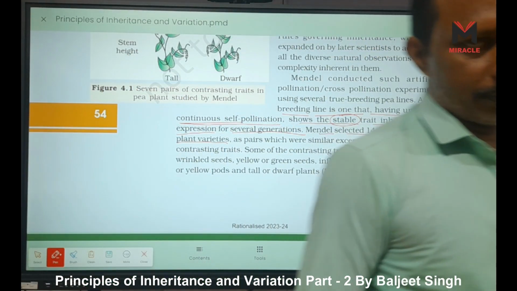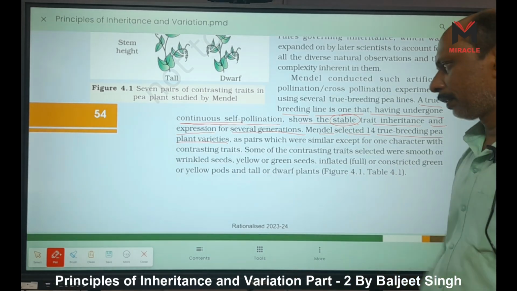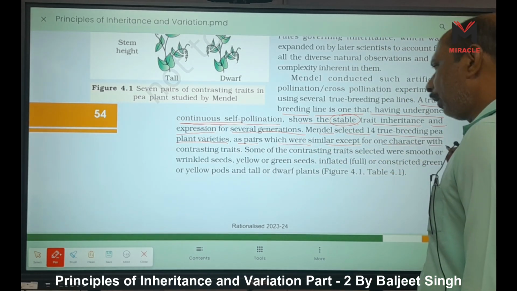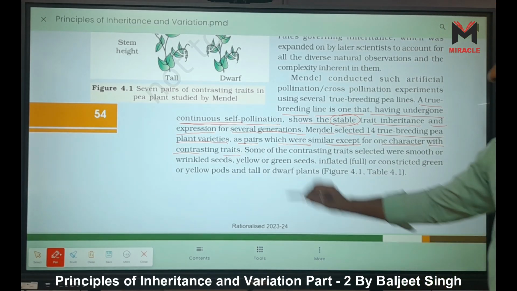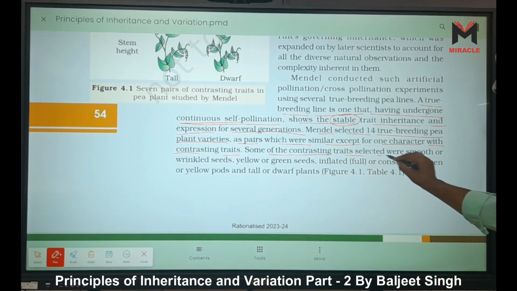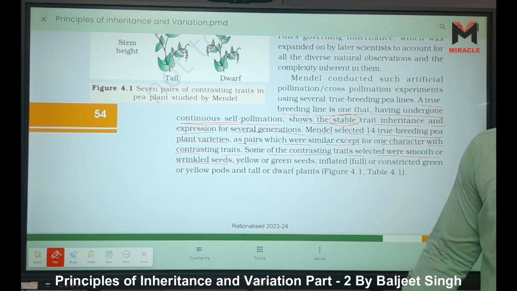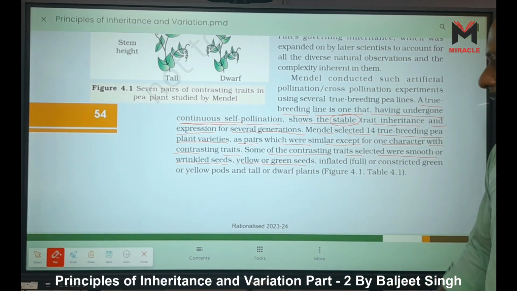Tall, dwarf, right? For one trait, 2 plants, 2 true breed lines, as pairs which were similar except for one character with contrasting traits, right? Some of the contrasting traits selected were smooth or wrinkled seeds, yellow or green seeds, right?